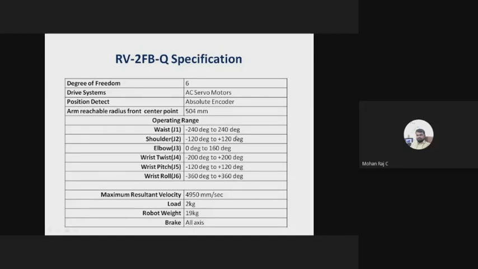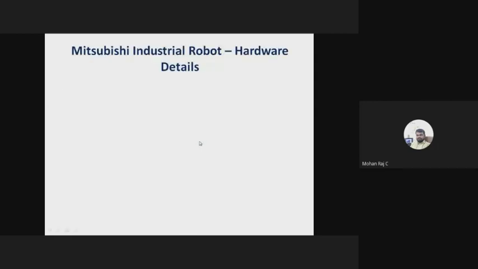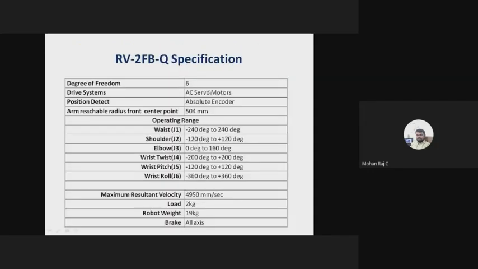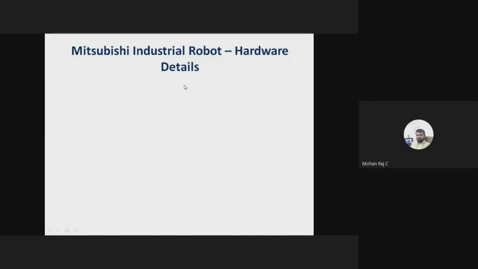So all the axes have a brake. Okay, that's all about the technical specification of the RV-2FPQ series robot. Let us see the hardware details, right?